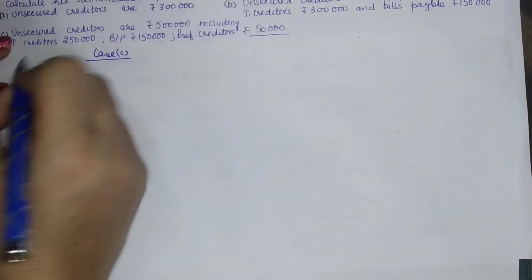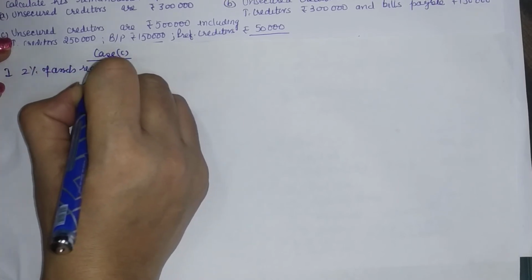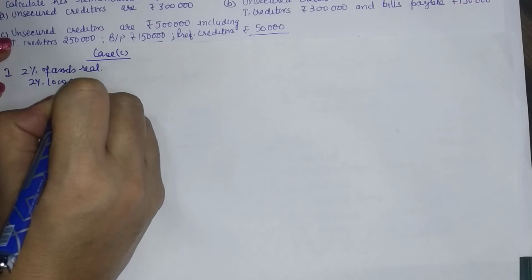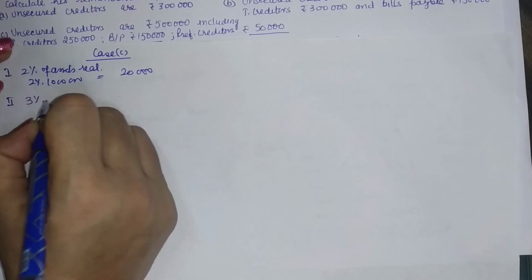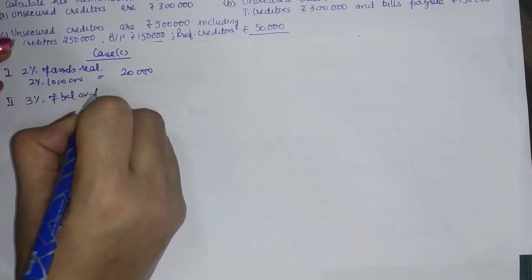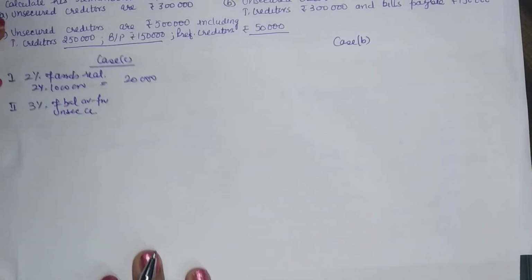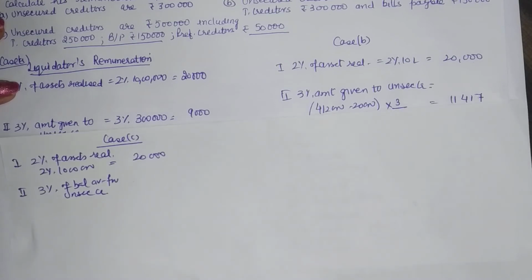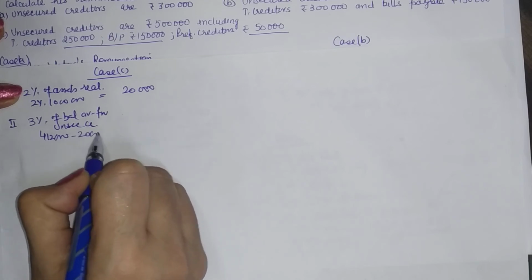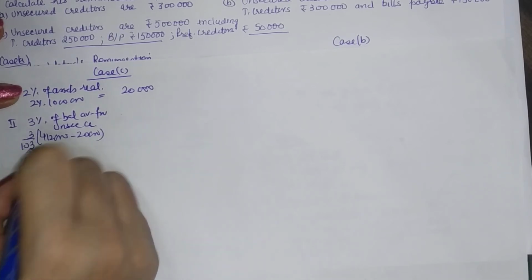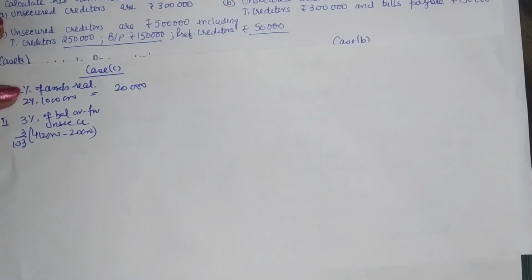So in case C, it is 2% of assets realized. So 2% of 10 lakh is 20,000 directly. Number 2 is 3% of the balance paid to unsecured creditors. Now out of 4,12,000, you are to pay this 20,000 first, and then you will charge 3% because you do not have a sufficient amount to pay this liability.